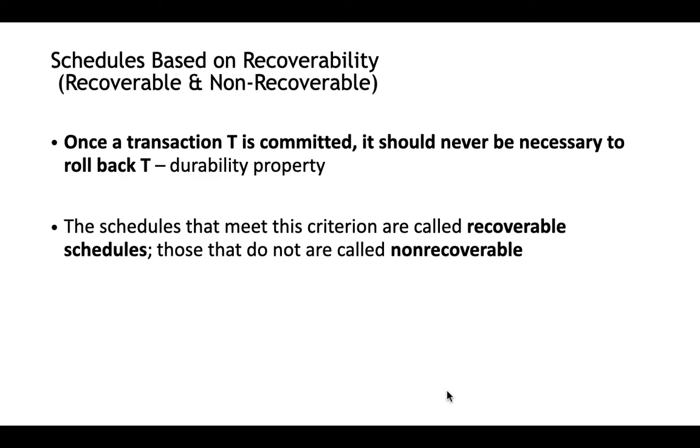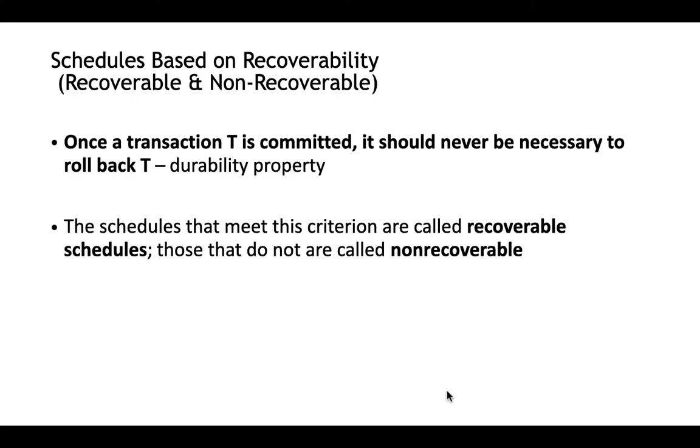So before moving into the details, one thing we need to understand is, like in ACID properties, in the last D part of the ACID property, we had seen the durability property, that is, once a transaction is committed, there should not be any change made to that. So once things are getting committed, it should not be rolled back. What do you mean by rolling back a transaction? Say I am transferring 1000 rupees to another account, and that transaction is getting committed. So next day there should not be an issue, and that 1000 rupees should be put back into my account. So such issues should not occur.